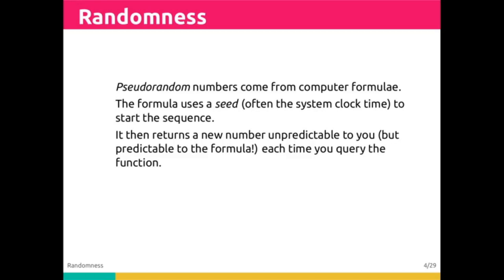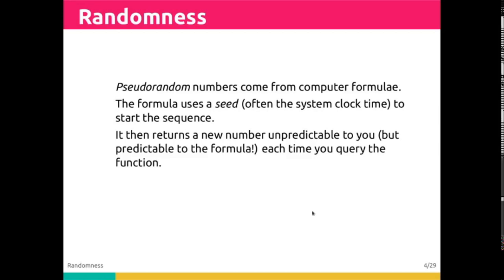If we provide a certain seed, which is just a number, then the random number generator will always provide the same sequence, starting from that seed. If we don't provide a seed, then the machine will automatically use the current system time, and you will get an entirely unpredictable sequence.